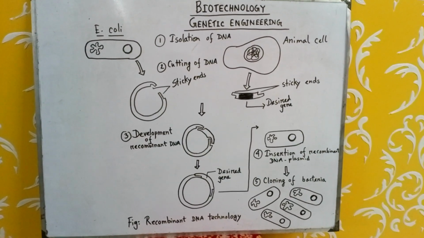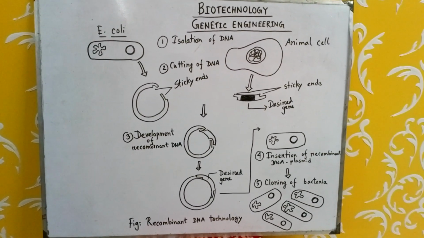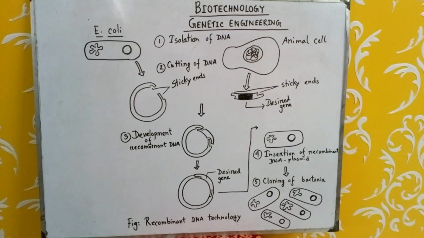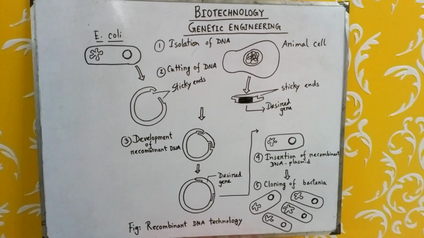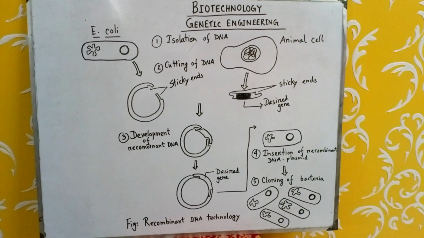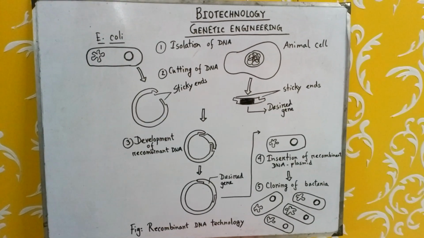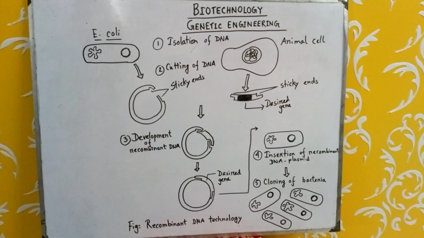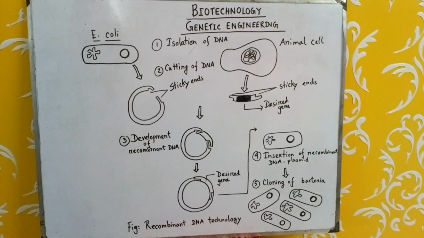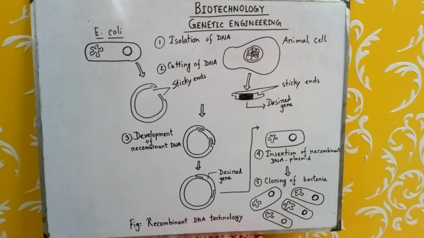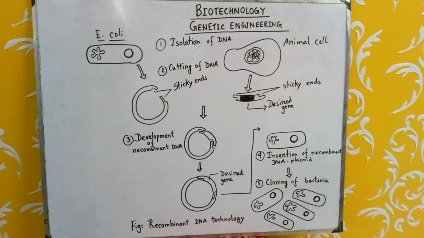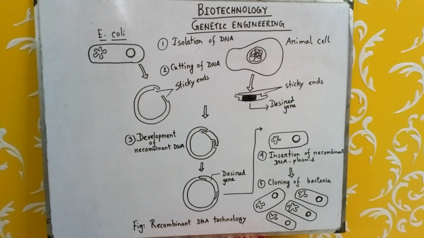So we can also say the process through which recombinant DNA is produced is called genetic engineering or recombinant DNA technology. The new organism that is produced through genetic engineering is called GMO, genetically modified organism, or GE, genetically engineered, or transgenic.